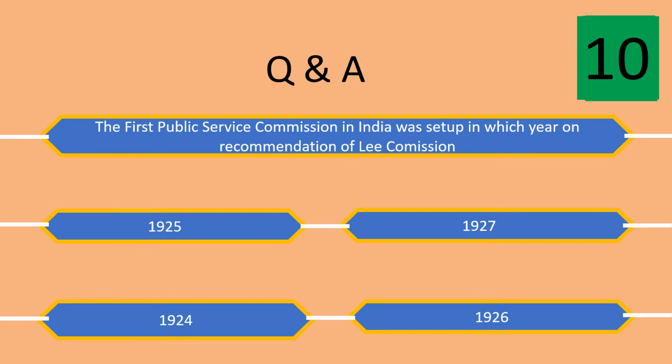The next question is, the first Public Service Commission in India was set up in which year on recommendation of Lee Commission? And the options are 1925, 1927, 1924 and 1926. And the answer is 1926. Government of India Act of 1919 provided for establishment of Public Service Commission. Hence, a Central Public Service Commission was set up in 1926 for recruiting civil servants.